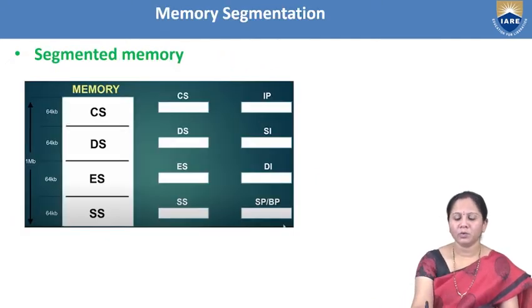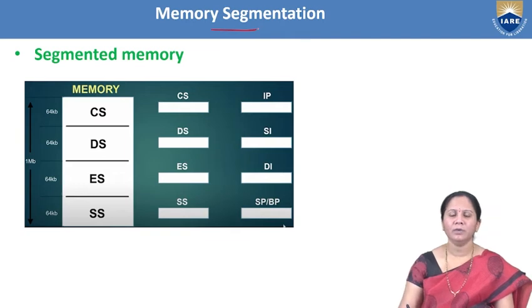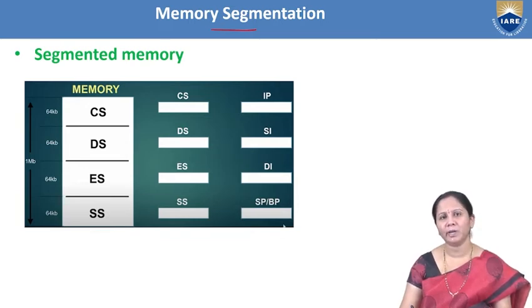Now we have to discuss segmentation. That means how the memory is segmented in the 8086 microprocessor and how the memory is segmented in the advanced microprocessors, whether 80286 or 80386. Generally, advanced microprocessors operate in different modes.